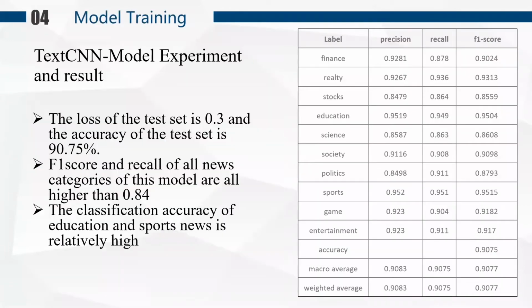As can be seen from the results in the table, the precision, F1 score, and recall of all news categories of this model are all higher than 0.84. Among them, the classification accuracy of education and politics news is relatively high.